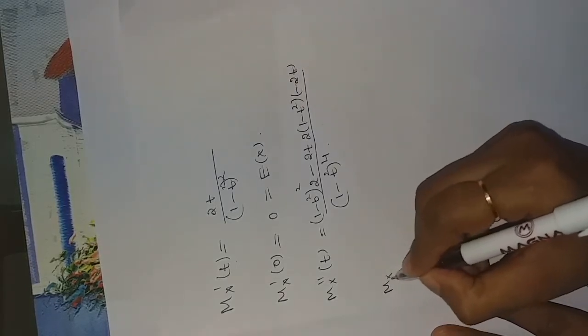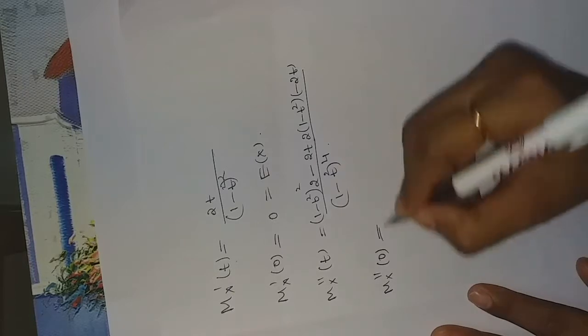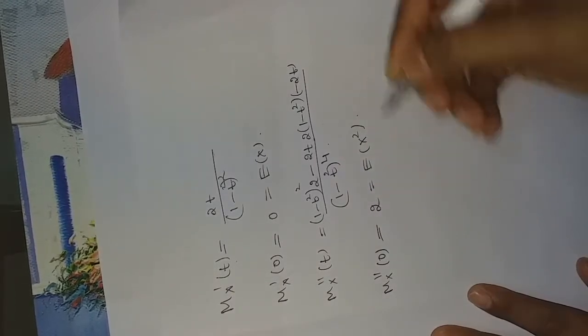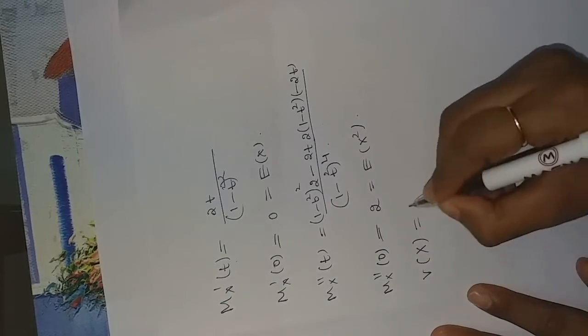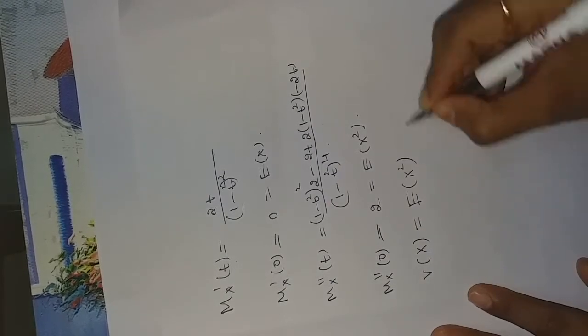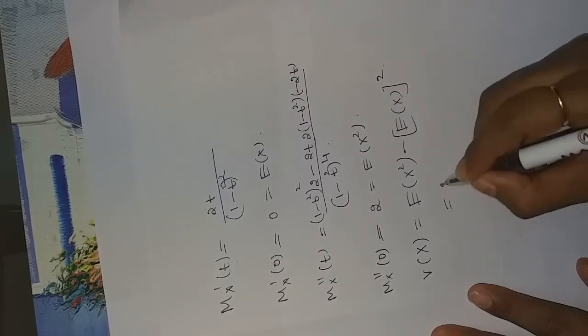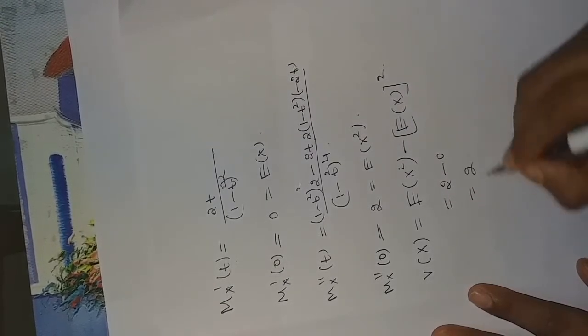Then put t equal to 0. So we get 2. That is expectation of x square. So variance of x is expectation of x square minus expectation of x whole square. So 2 minus 0 square, that is 2.